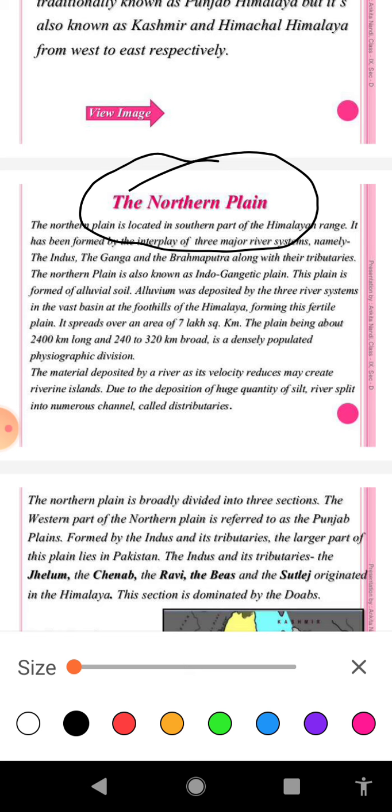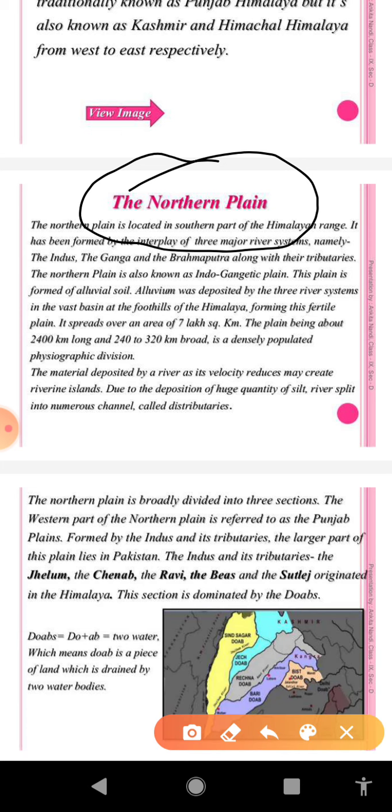Another feature we can add here is that this Great Northern Plain spreads over an area of 7 lakh square kilometer. Next feature, total length is about 2400 kilometer as it is running parallel to the Shivalik Range.